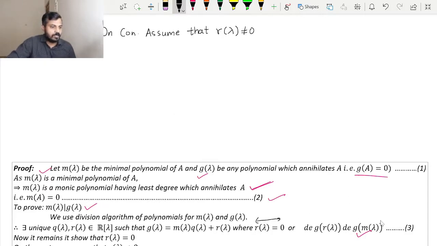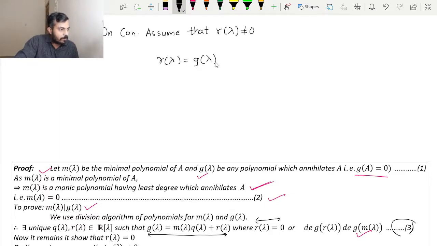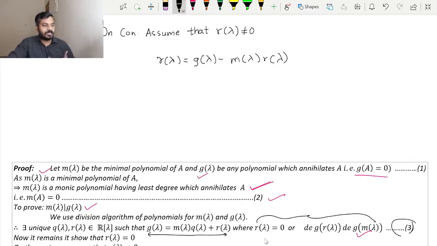Now I am calling it as equation 3. So from 3, just observe this, what will be our value of r of lambda? Our value of r of lambda will be equal to g of lambda minus m of lambda multiplied by r of lambda. Now since we are assuming r of lambda is non-zero, observe this condition. What is it saying? Either r of lambda is equal to 0 or degree of r of lambda should be less than degree of m of lambda.